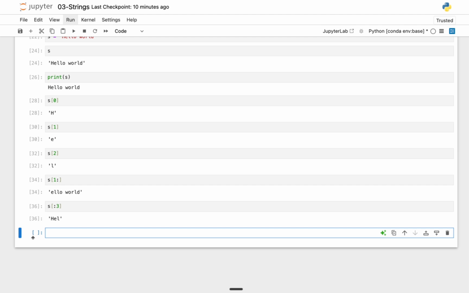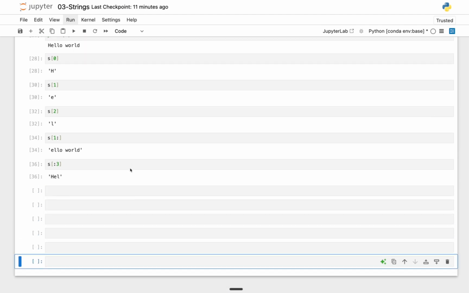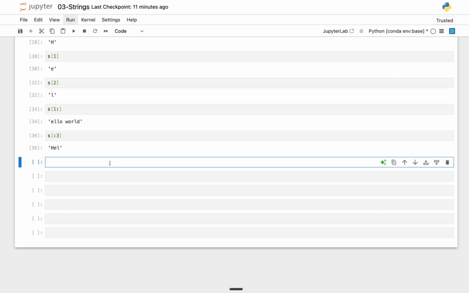So let me go ahead to create more cells below so that we can have more breathing space. Now that we have that out of the way, let's take a look at how we can use two colons to grab more complex items from the string. For example, I can say s, then square bracket, and grab everything from the start.